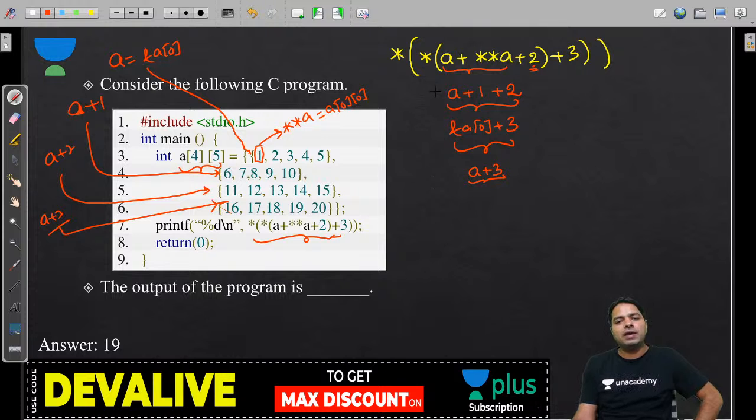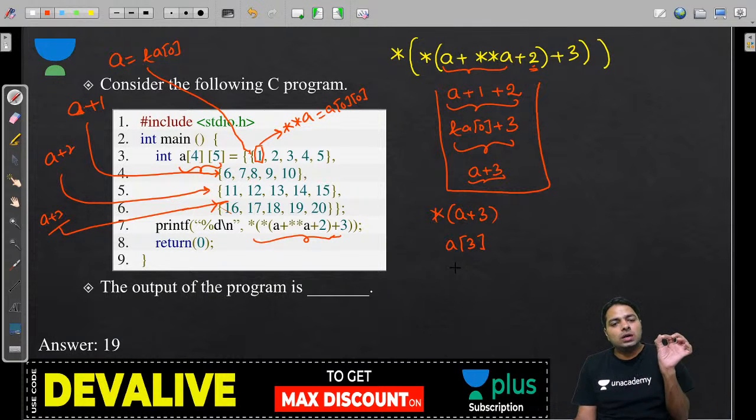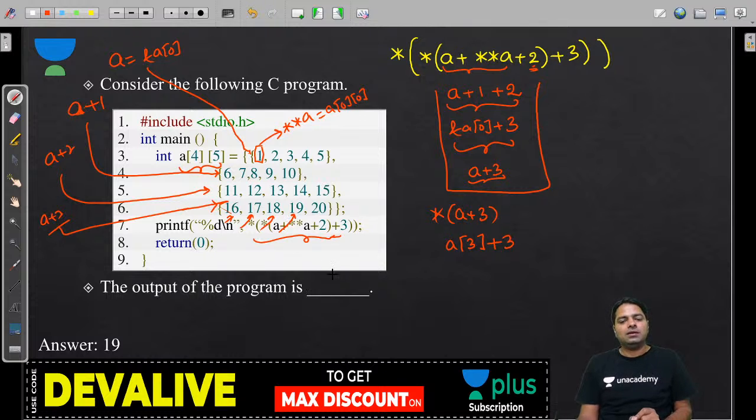Now star of a plus 3. What we have calculated, star of a plus 3, means a of 3 indirectly. What is a of 3? It is also an address, the name of that row. It gives the address of 16, and plus 3 takes it to 0, plus 1, plus 2, plus 3. That is nothing but address of a of 3 of 3. That is the meaning.